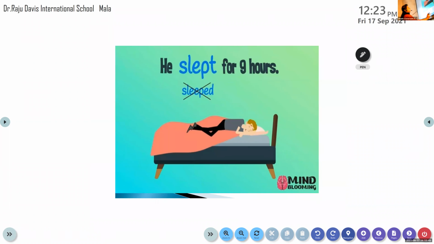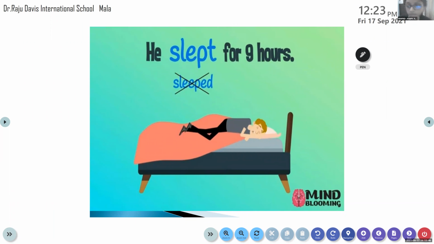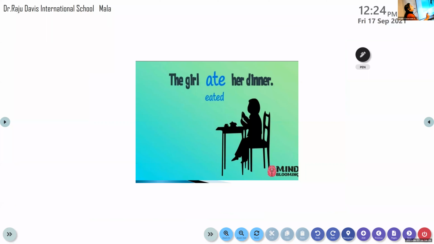Now read the sentence. He slept for 9 hours. Okay. Identify the verb in it. Slept. What tense is it? Past tense. Now we know sleep is the present tense form and slept is the past tense form of it, because this is an irregular verb. So we know that the past tense form completely changes. So slept is the past tense form. Very good, fine. Now let's move on to the next sentence.